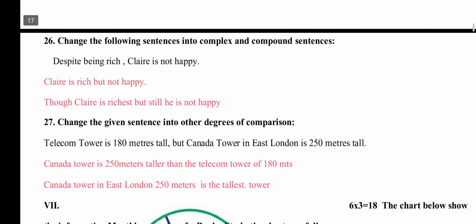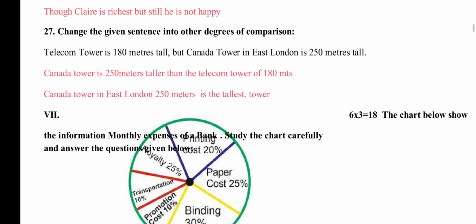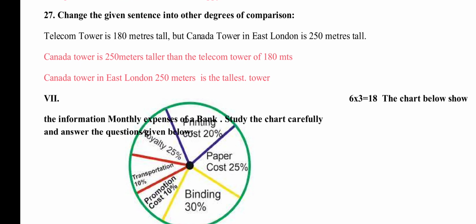Change the following sentences into complex and compound sentence. Despite being rich, Clary is not happy. Clary is rich but not happy. Though Clary is richest, but still he is not happy. Change the given sentence into other degrees of comparison. See over here, telecom tower is 180 meters tall. We have to concentrate on "tall" for degree of comparison.